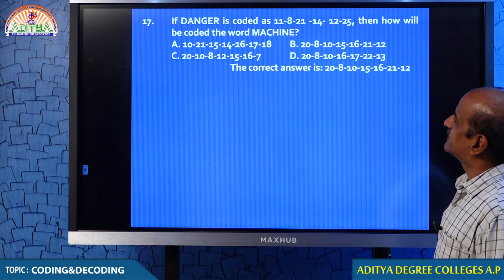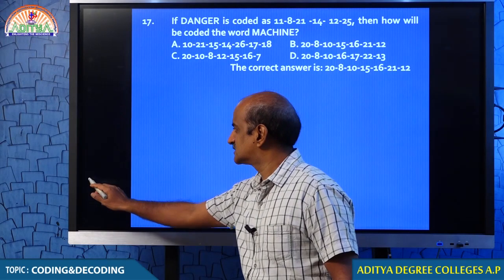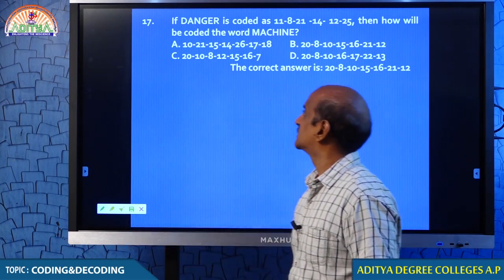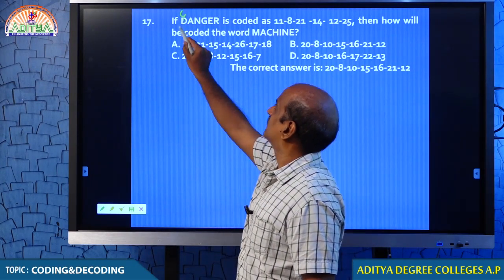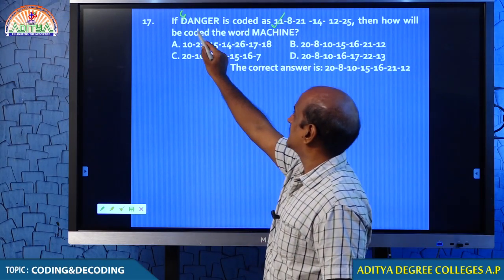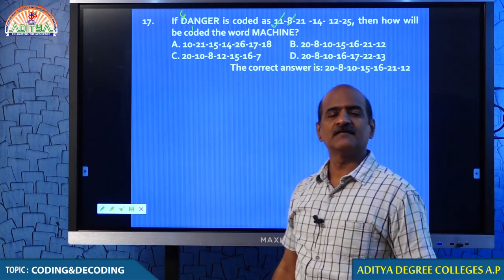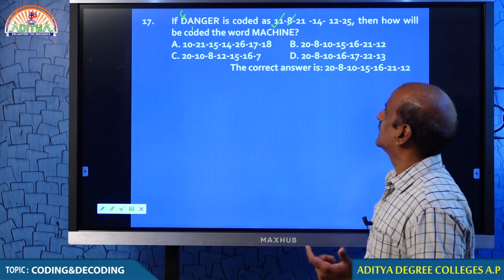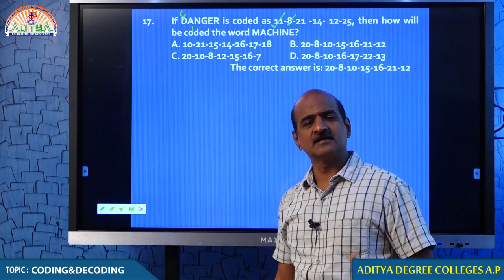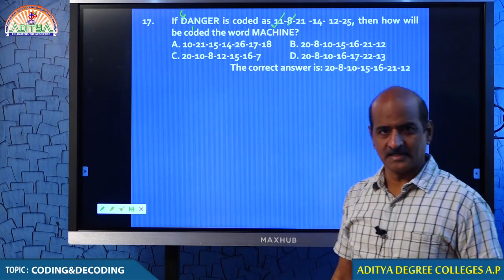Question number 17. In question number 17, students, there is nothing much to explain because things are so clear. D is actually 4, 4 plus 7 is 11. A is 1, 1 plus 7 is 8. So for every individual letter, he is adding 7. N is 14, 14 plus 7 is 21. For every letter he is adding 7 and getting the number.